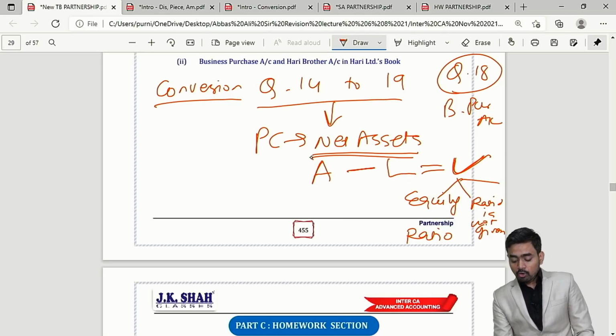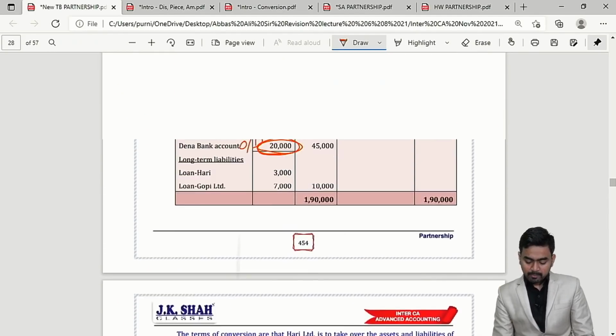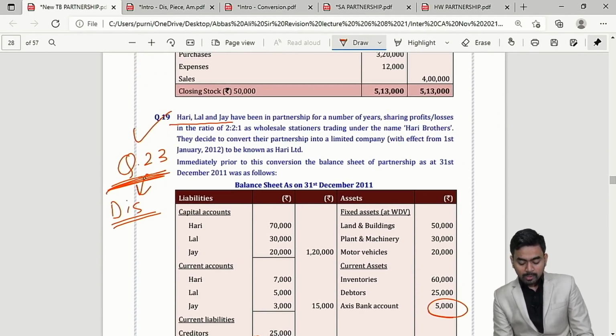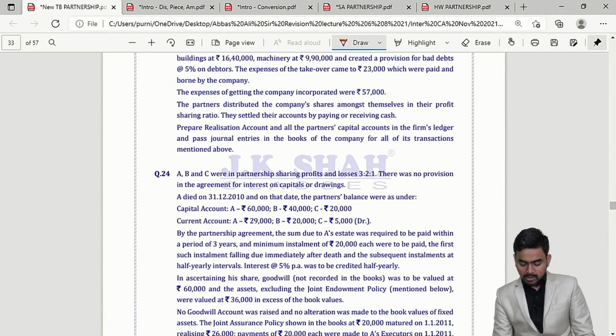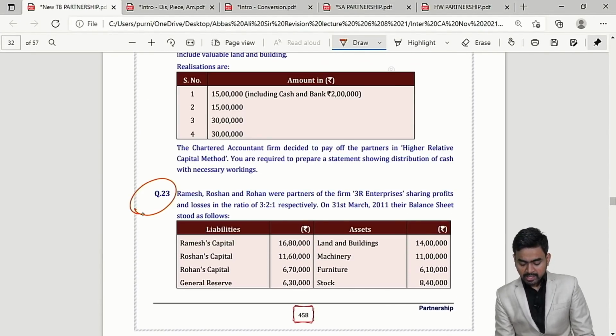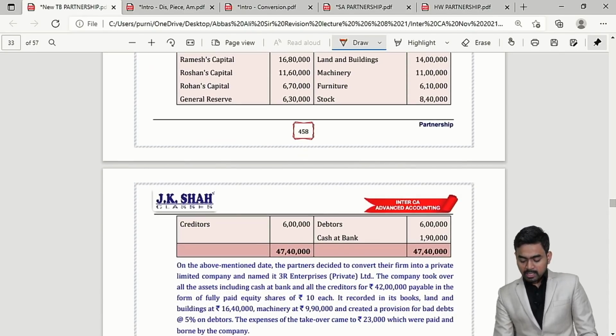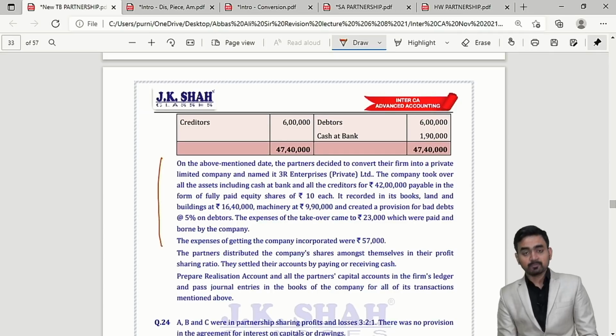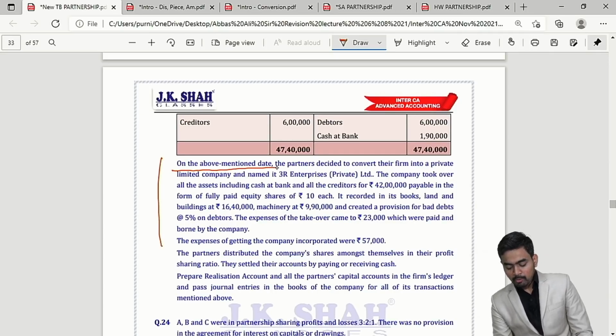Now in all the questions we have followed the net asset method, hence I am saying please go through question number 23. Please check on the screen. This is question number 23: Ramesh, Roshan and Rohan. Over here, please check this paragraph. On the above mentioned date, the partners decided to convert and make 3R Enterprise Private Limited.